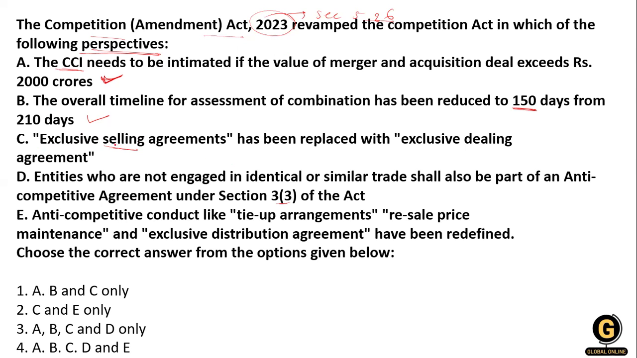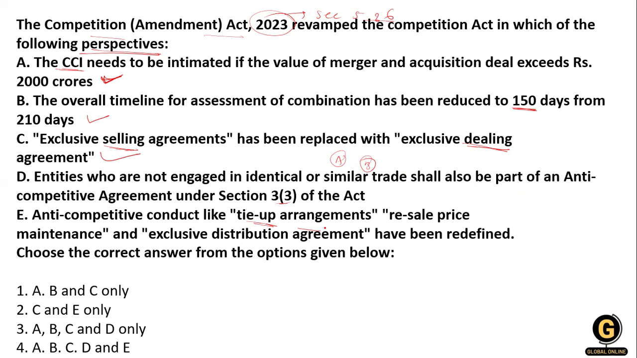That's why for the selling, exclusive selling rate has been replaced with exclusive dealing agreement. So this is also true. Then the entity who are not engaged in the identical or similar trade. Okay, if person A has a different trade and person B has a different trade, they shall also be part of the anti-competition under Section 3, because they're covering the two, because in anti-competition they have a tie-up arrangement and resale price maintenance, and in this case the exclusive distribution has been redefined.